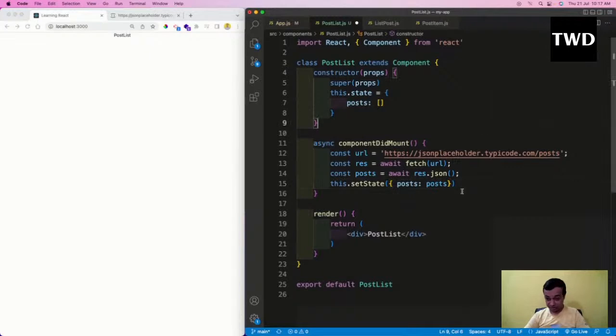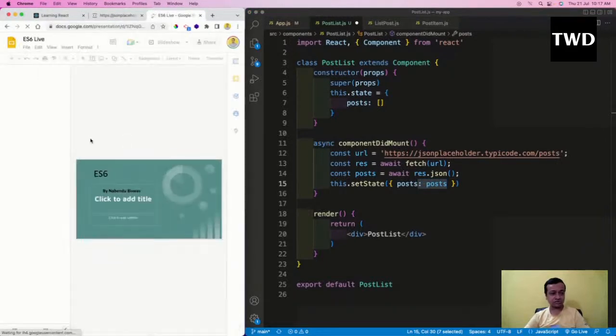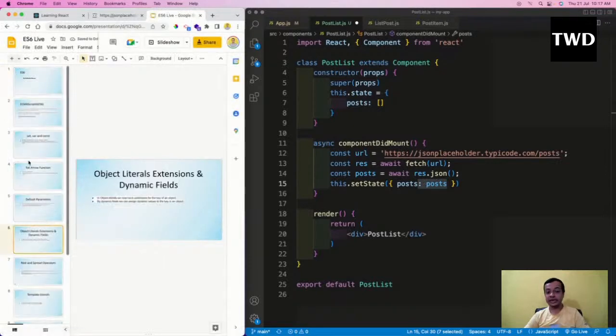I don't know whether you can see there is a color difference. This is like a dark blue, and this is like a light kind of white or blue. So actually this post is this post, and this post is this post. And there is a thing in ES6 which Hari might have told, and it is called object literal extension.